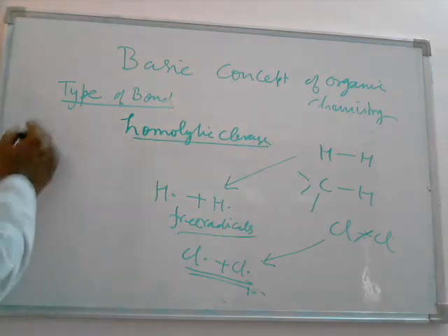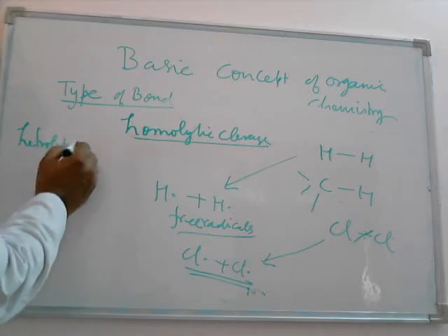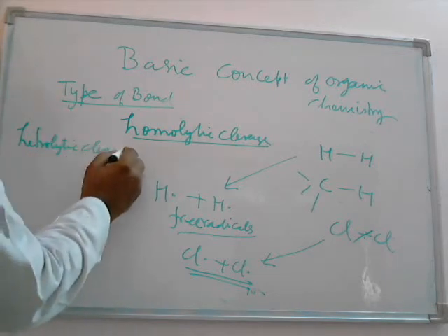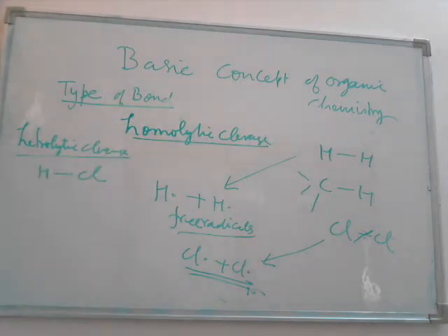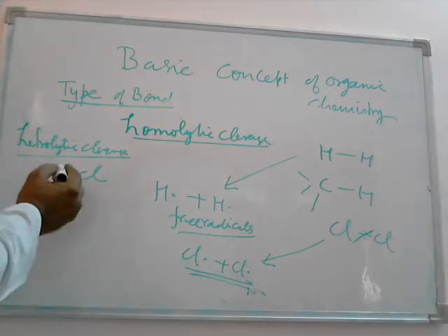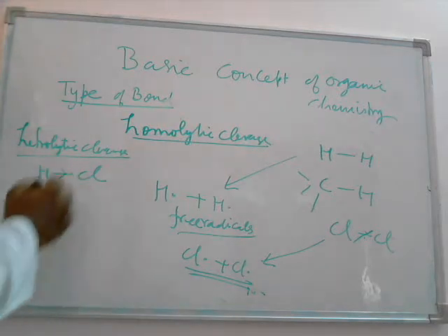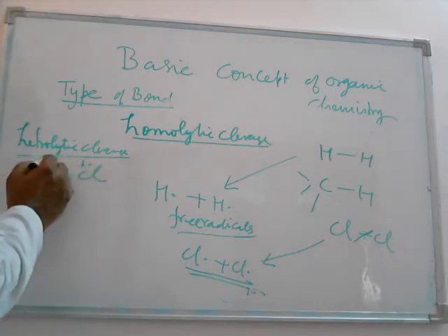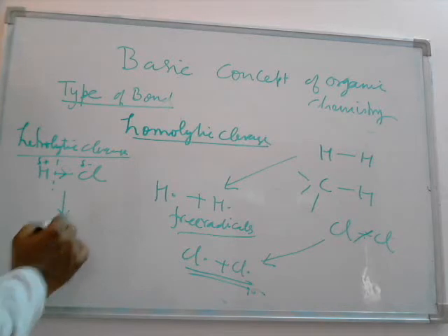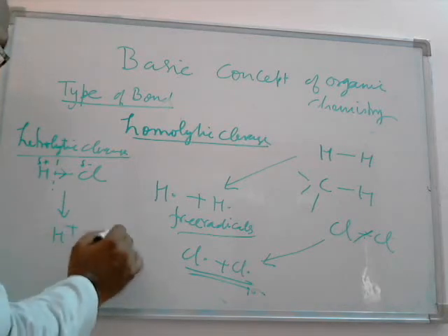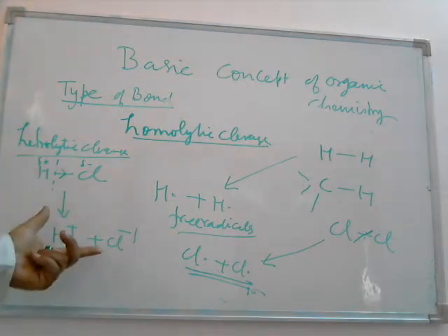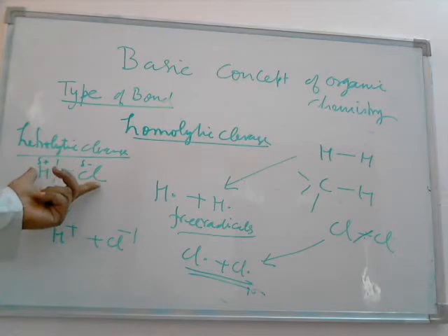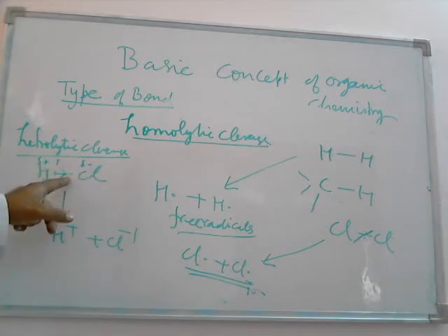Then the heterolytic cleavage. Heterolytic cleavage will take place in the sigma bond when there is a formation of sigma bond between the 2 different electronegative atoms. The shared pair of electrons which forms the sigma bond shifts towards the more electronegative atom, away from the less electronegative one, and the cleavage of this will form the ions. One will be the nucleophile, other will be the electrophile. So this is called heterolytic cleavage which forms the ions, and heterolytic cleavage is possible between the 2 atoms of different electronegativity. This is called polar covalent bond.